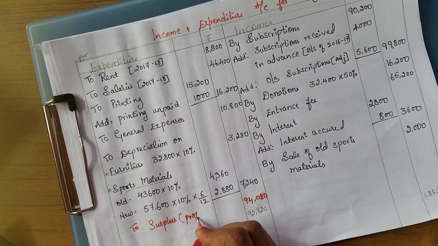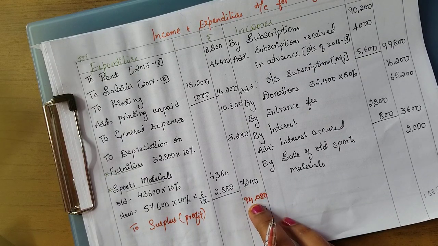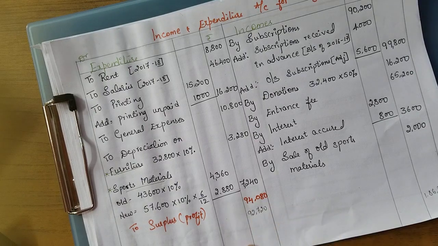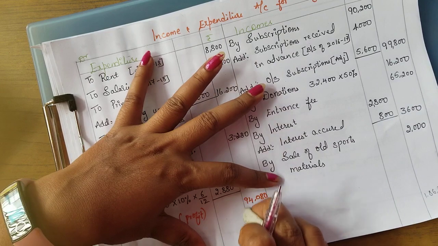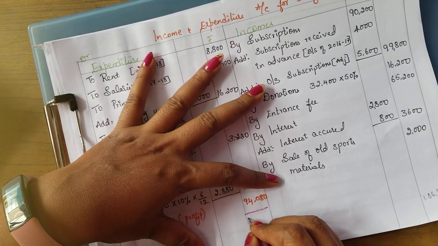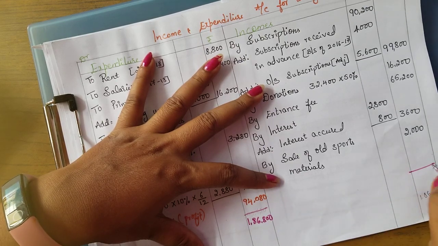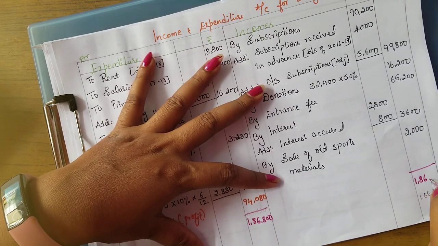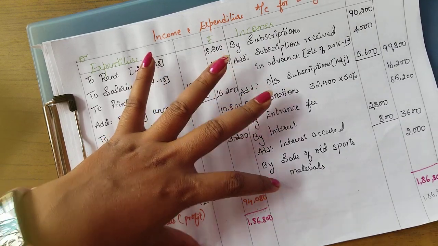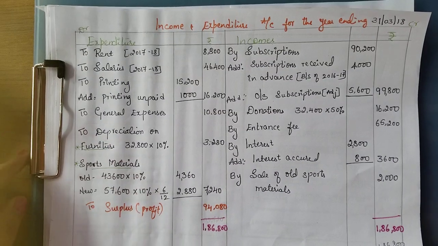It is a profit: 94,080. This will be the surplus amount that we are going to get. And finally we need to close the account with the same balancing amount. Both the sides same we have to write, right? 1,86,800. This side also we should close the account with 1,86,800. So this is all about the income and expenditure account.